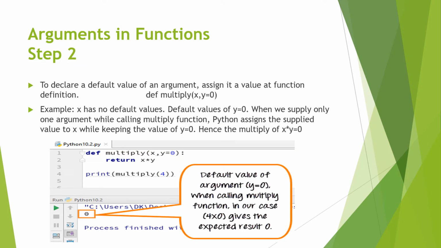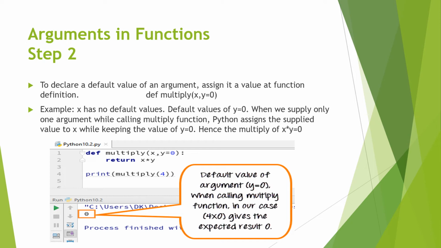Arguments in functions. Step 2. To declare a default value of an argument, assign it a value at function definition. For example, def multiply. def is a keyword to define a function, and multiply is the name of the function, and the arguments are x and y.